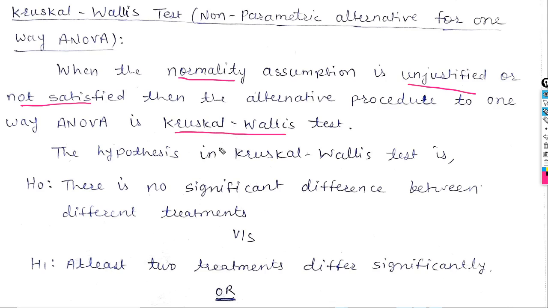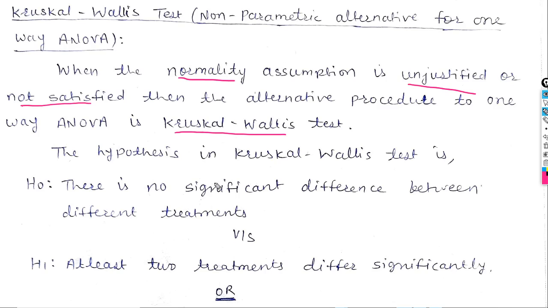The assumption of ANOVA is that the sample must come from a normal population. When this assumption is not satisfied, then use the Kruskal-Wallis test.